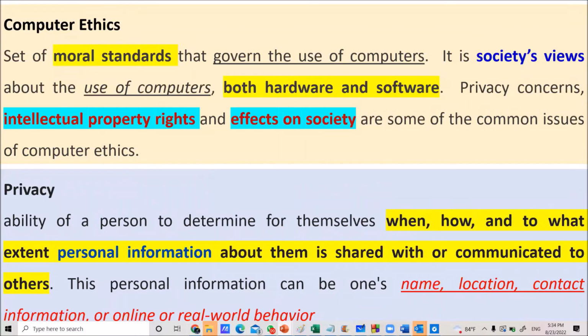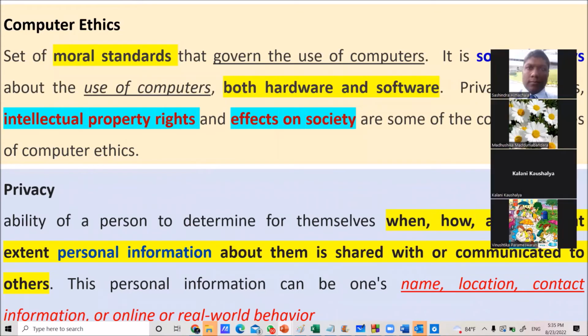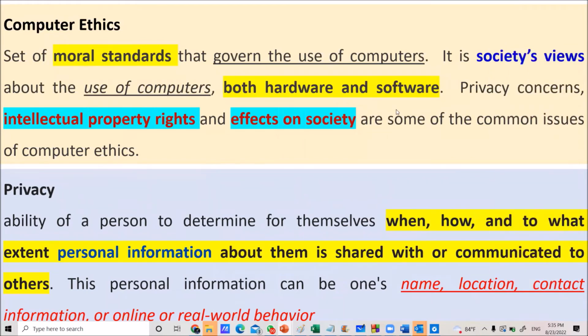Privacy concerns, intellectual property rights, and effect on society are some of the common issues of computer ethics. If you do not follow computer ethics properly, you can see these issues: privacy concern, which the next part will describe, intellectual property, which I am also explaining, or effect on society. If you break these rules, you have to face these things.